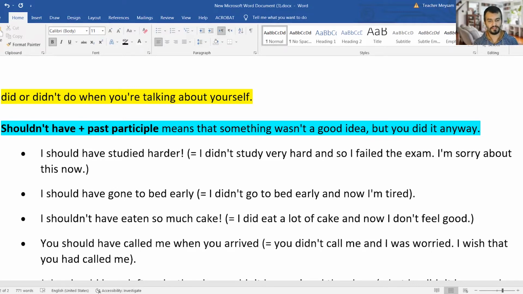I shouldn't have eaten so much cake. So I shouldn't have eaten so much cake means I ate so much cake, but I shouldn't have eaten. I shouldn't have eaten, but I ate. Understand? So it means I did eat a lot of cake, and now I don't feel good. I have a stomachache, actually.